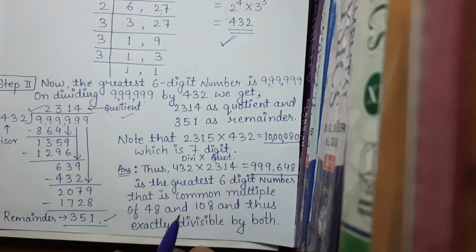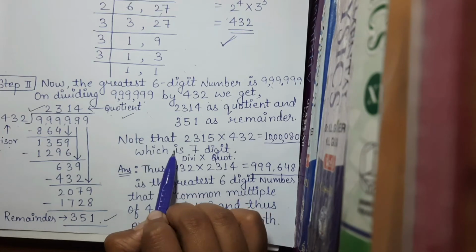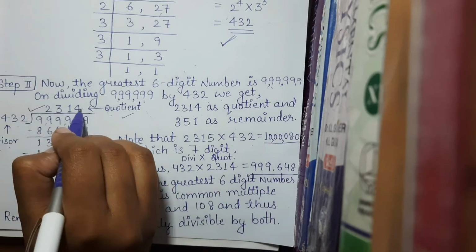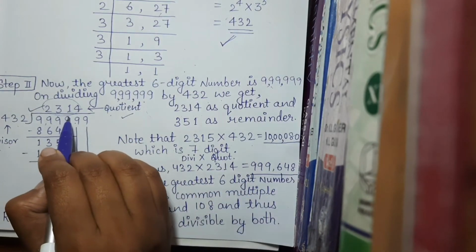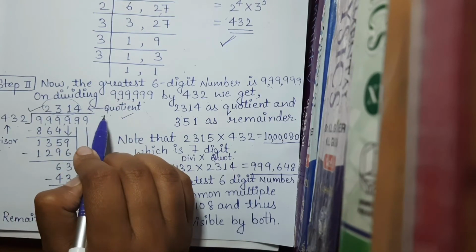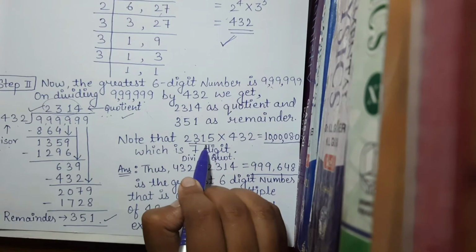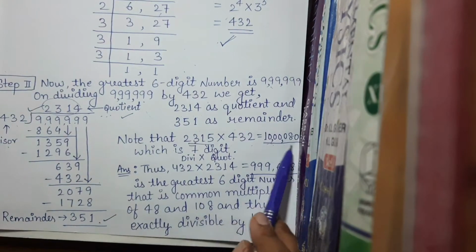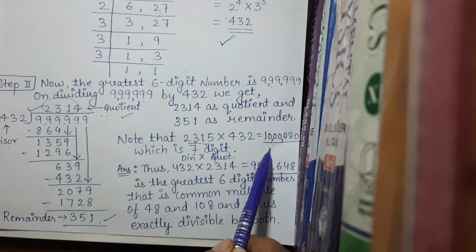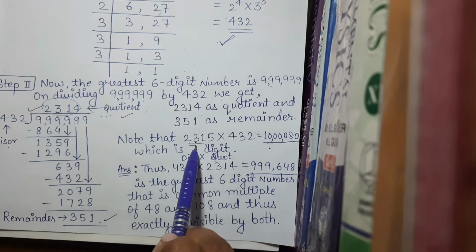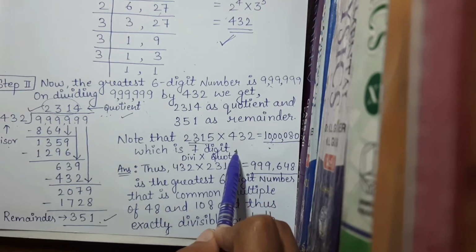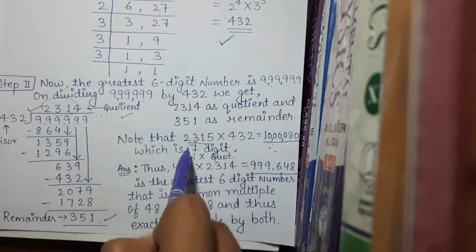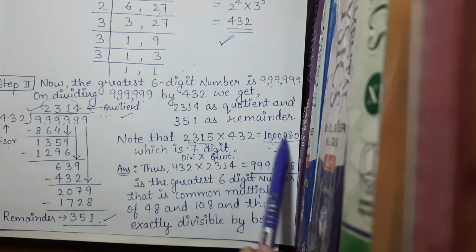So let's check whether this is our answer or not. Note that 2315 into 432, which is one number greater than our quotient 2314, multiplied with our LCM, gives a 7-digit number. You can check it by multiplying 2315 with 432. You will get a 7-digit number.